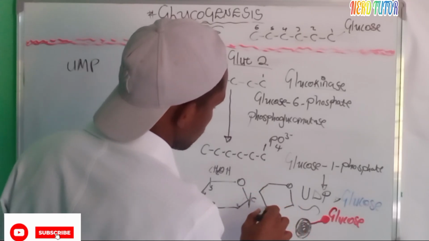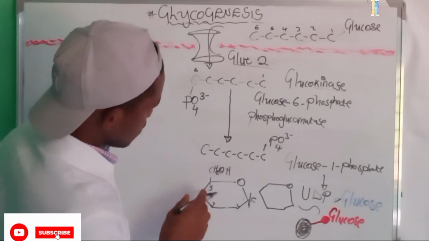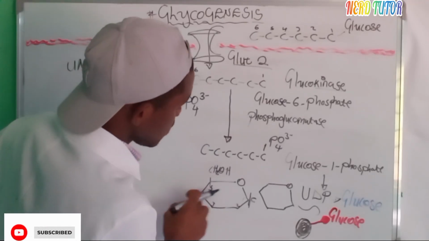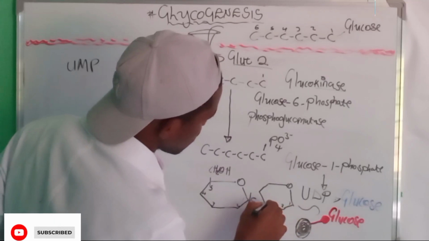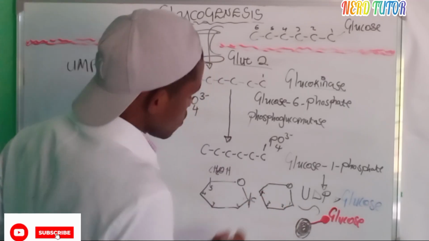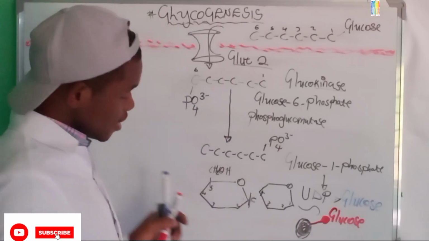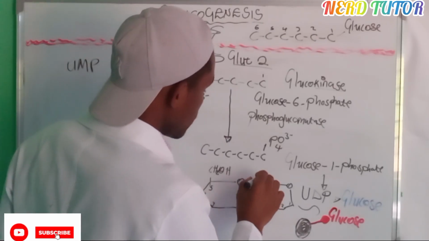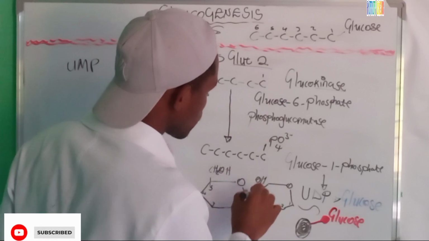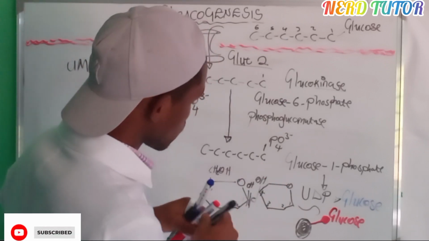Okay, like that. If you see closely, this is carbon number 4. This is carbon number 1, 2, 3, then 4. So whenever you have carbon number 1 and carbon number 4 attaching like this, and of course, if the hydroxyl groups are also pointing upward in the same direction, we call this what?